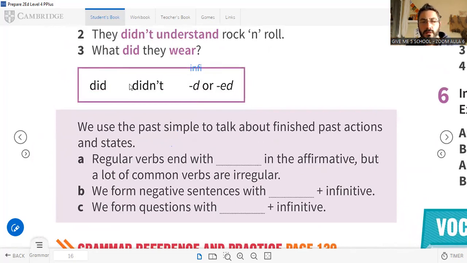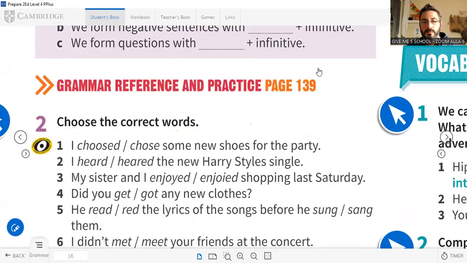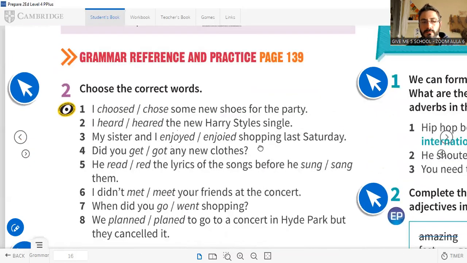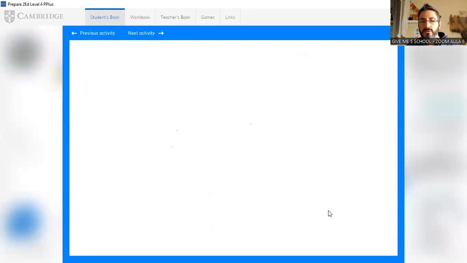Okay, so look, we form questions with did and infinitive. What did they wear? Paco, did you go to Paris? Okay, this is the general rule. So let's see one little example, one exercise, and then I show you a couple more in this video, and then I give you some homework to do. Look, let's show you like this.